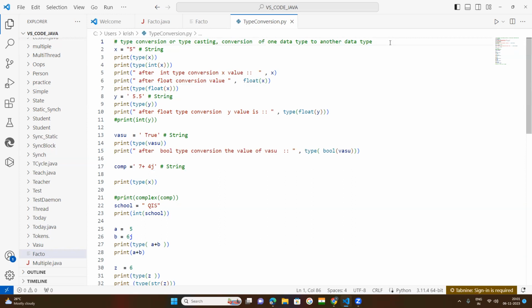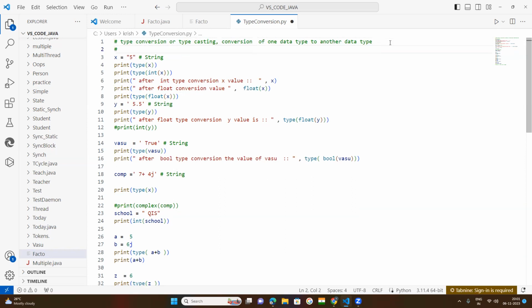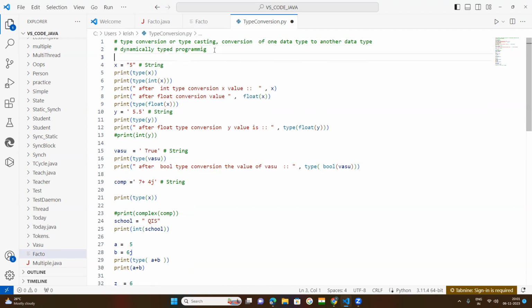That's because Python is a dynamically typed programming language. Dynamically typed means you need not declare the data type first. You just create the variable and pass the value. So how did the interpreter understand it is string type of data? Whenever you declare the data in double quotation marks, even if you keep 1 lakh or 5 lakh there, it is a string.